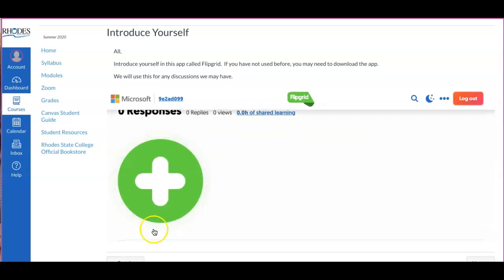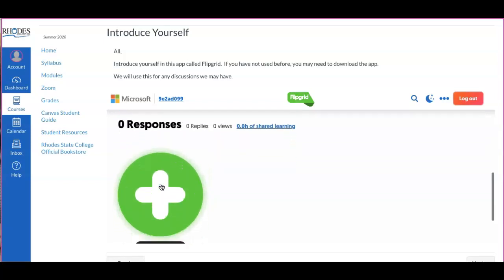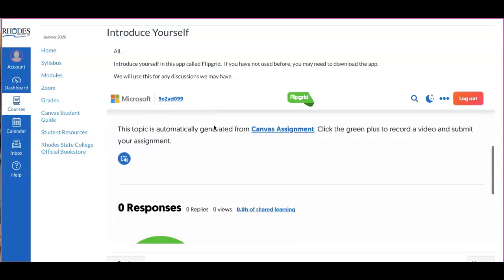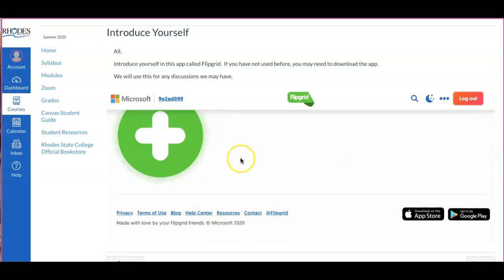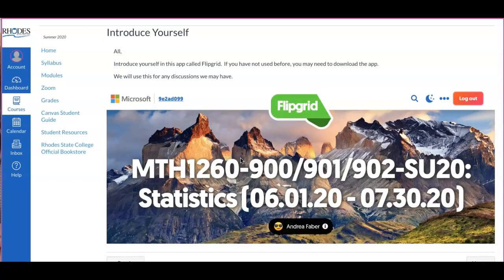But what you'll do is see this green button, and you're just going to click on that, and that will record your introduction. It's just a quick little recording, kind of like Snapchat or something. So if you haven't used it before, it's real easy. Just download the little app and you can do a recording. Okay? Don't be shy. Introduce yourself like we were going around the room in the classroom introducing ourselves. Okay?